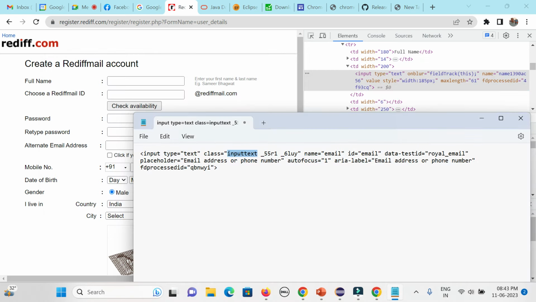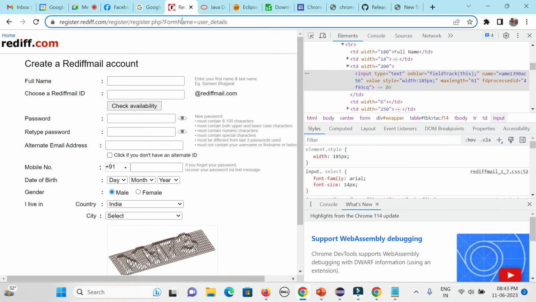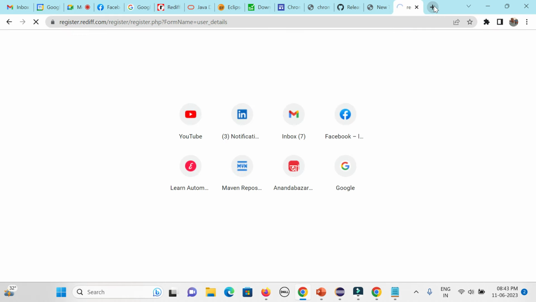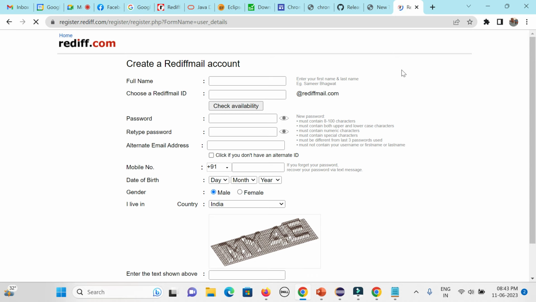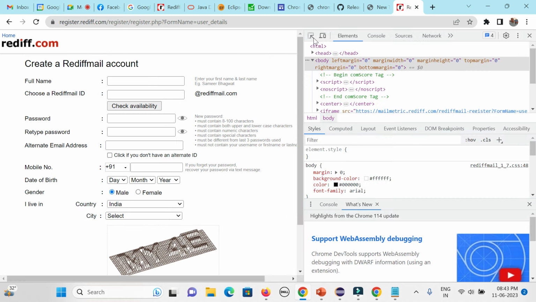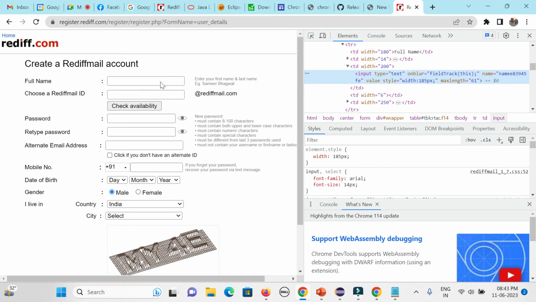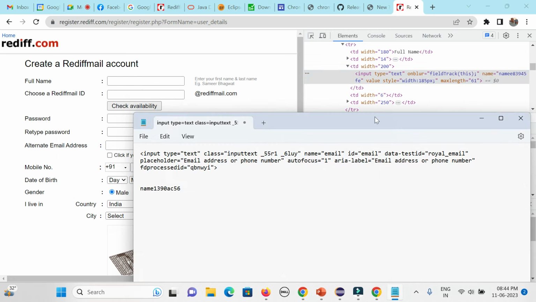Whether that will be static? No. Let's open the same page again in the other browser. Let's go F12 again and inspect again, and let's see what the name value is. So what is common? That is static. And that is dynamic. Similarly you will be getting that one.